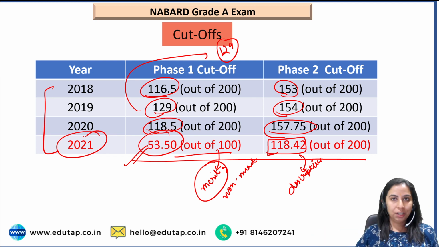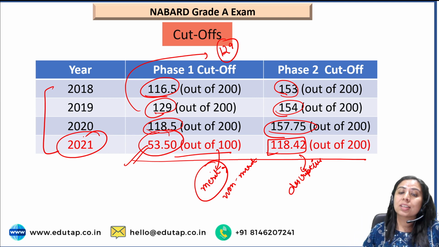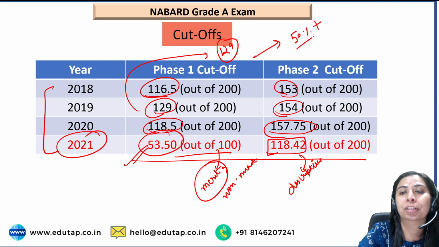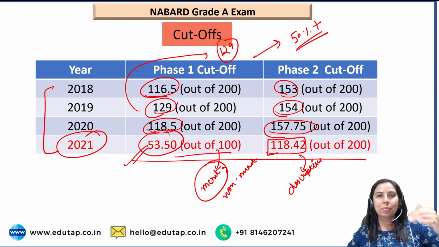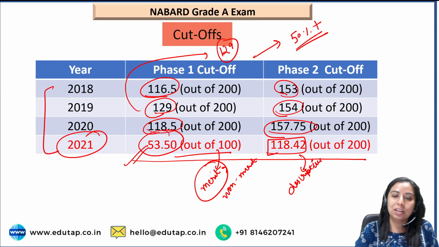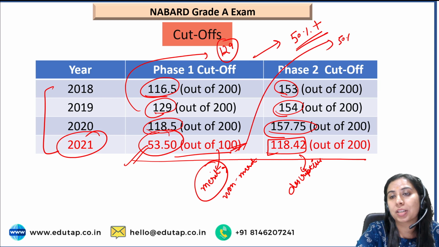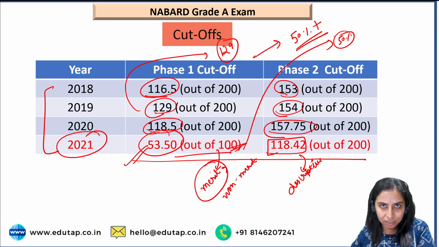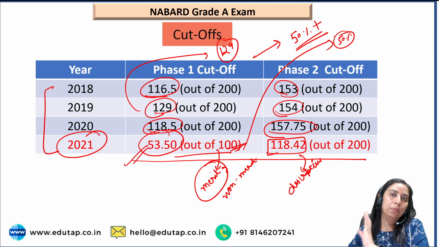Okay. In 2022 the pattern is the same, 2023 it will be the same. It is not going to change pretty soon, right? So this is the cutoff, which tells you that whenever you go into the examination, you have to keep in mind that I have to score above 50%. If you are thinking that I'll score less than 100 out of 200, it is not the right score. Similarly, for this 100 section also, in phase 1, 100 है तो उसका फिर 50%. This is the minimum score. We tell you the safe scores usually when the examination is near, so that you keep that in mind. But 50 to 60% is your bracket for the safe score that you should target.